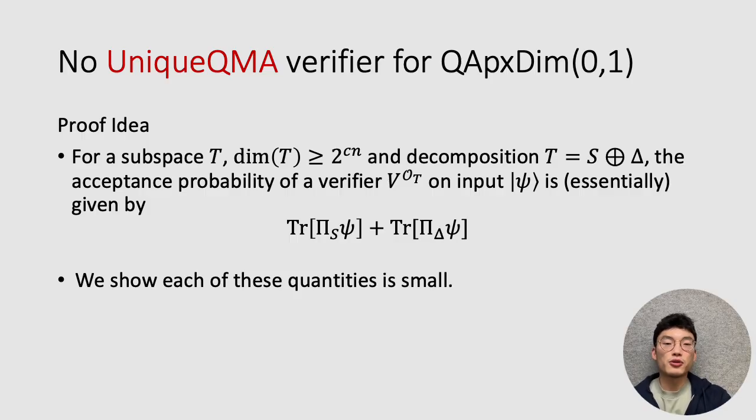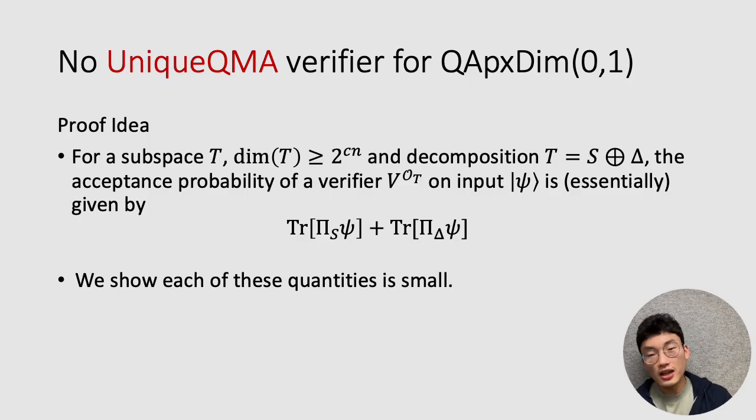The overall idea for the proof is the following. Imagine that you have a very large subspace T. Here, the dimension of T is like 2^(Cn), for C being smaller than 1. And now let's consider some decomposition of T into S and delta. You should think of S as being dimension 1 and delta as being some dimension K thing that contains everything else. Then the acceptance probability of any verifier which queries this reflection oracle O_T on input psi is essentially given by the overlap between psi and pi_S and the overlap between psi and pi_delta.